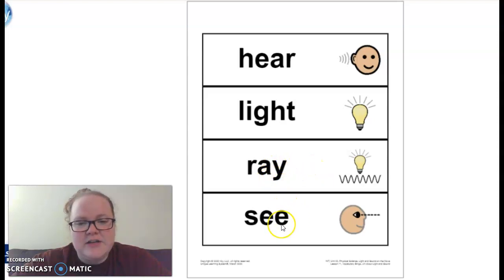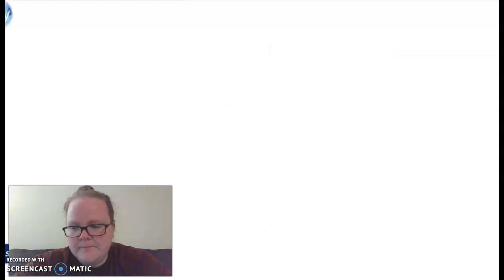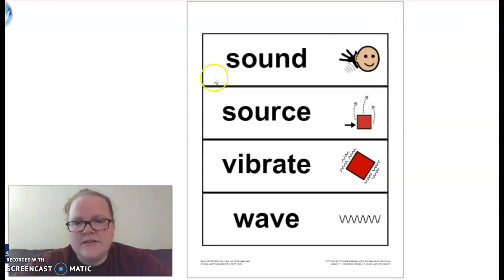Yeah. The next word is see. Your turn. See. We see with our eyes. The next word is sound. Sounds can be heard. Your turn. Good job. Sound. The next word is source.